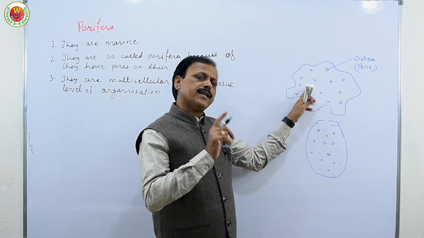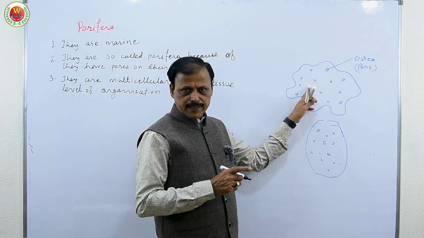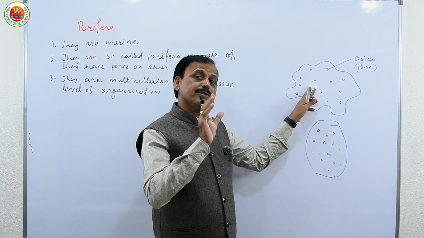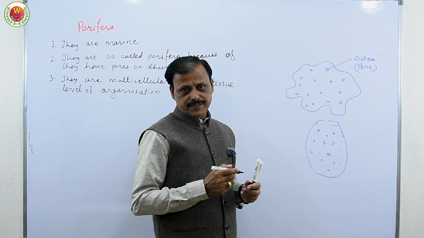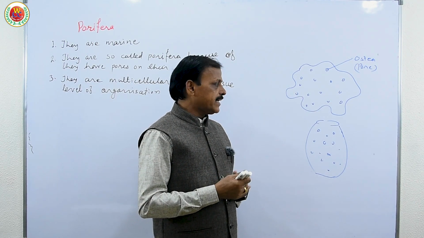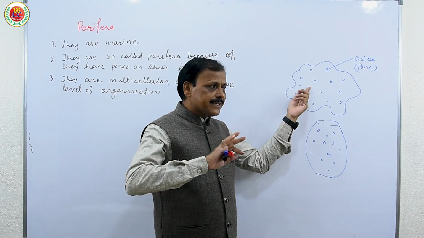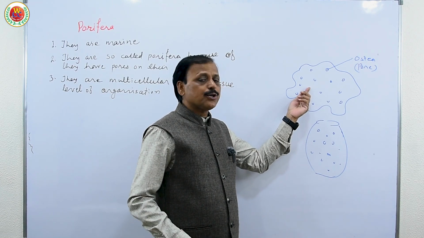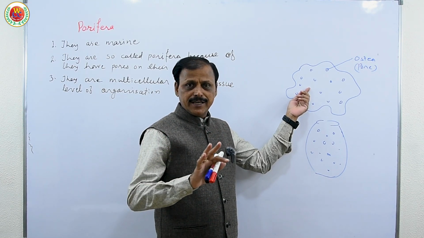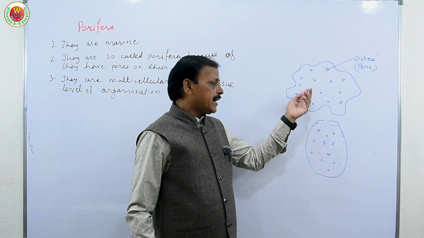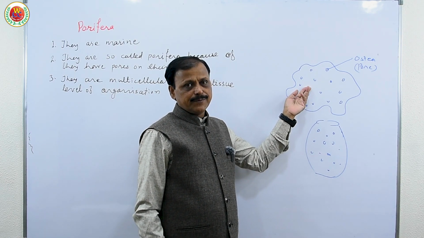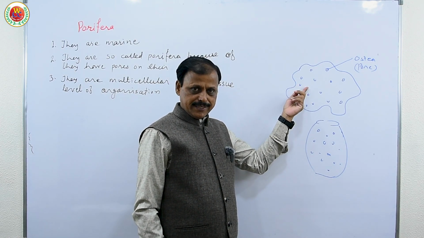So individually each cell has to carry out all the functions required to exist. Therefore they aggregate, but do not interact. Aggregation means multicellular form, but no interaction means no exchange of functions, or no tissue organization. Therefore, aggregation without interaction.